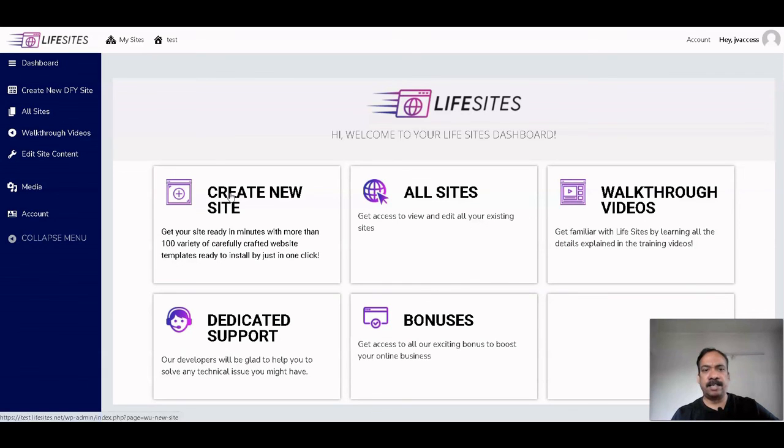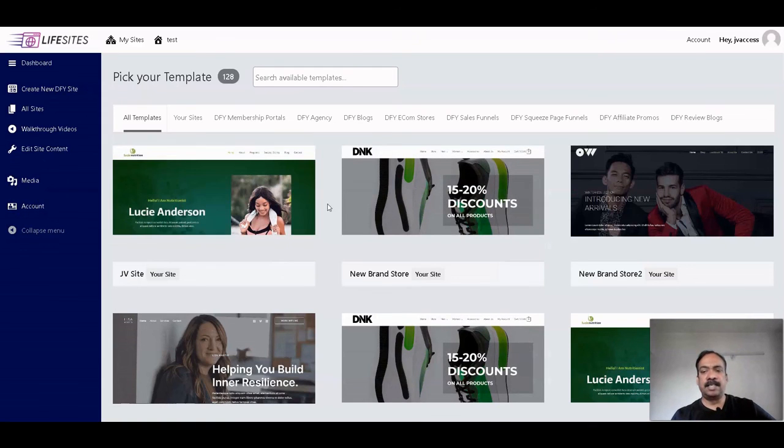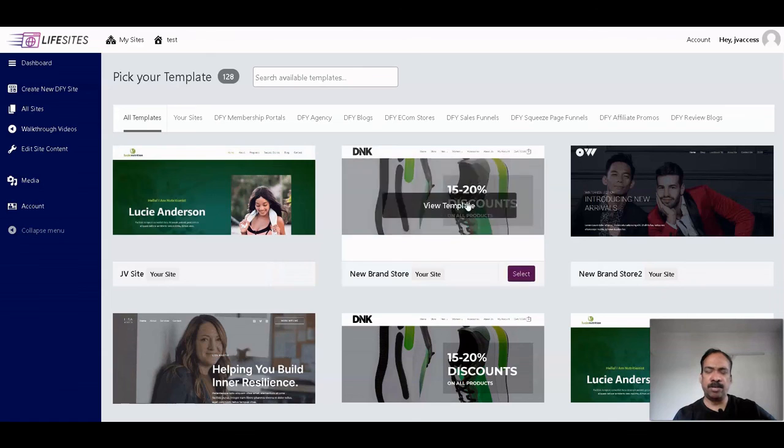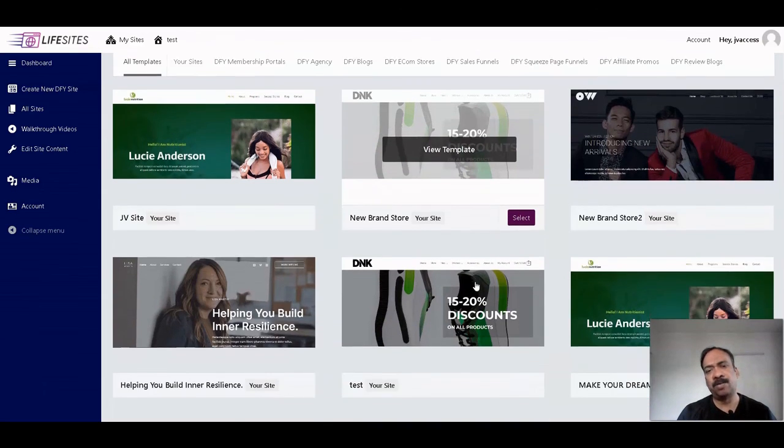So I'll click here on create new site. Here you can see the number of templates which are readily available. You can use any of these templates according to your niche. Here you can see 128 templates. You can use any one of them as per your niche.